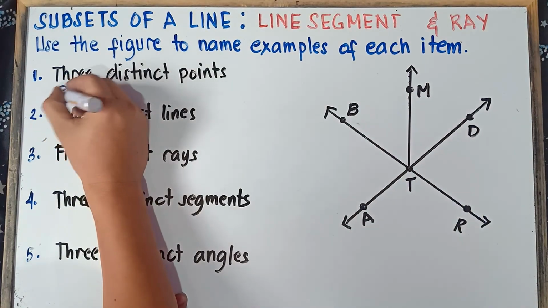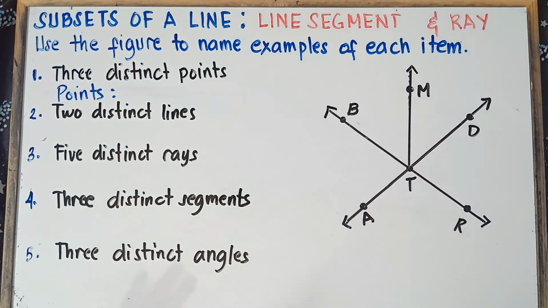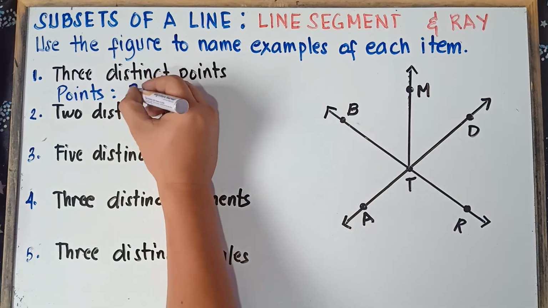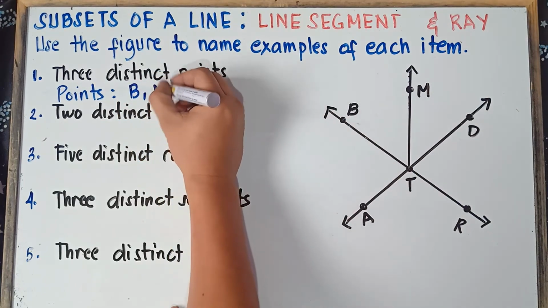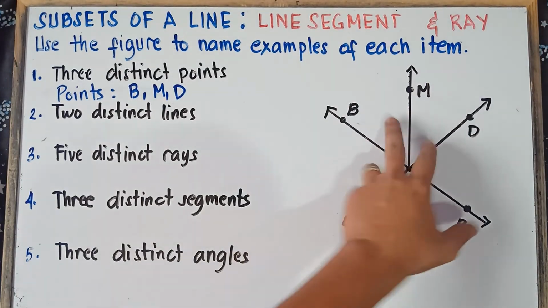So let's start with points. Once again, you only need 3 distinct points. We can have point B, M, and then D. That's okay, class. 3 distinct points: B, M, and then D.